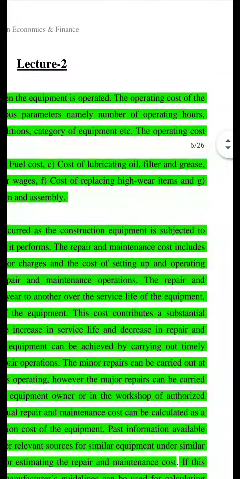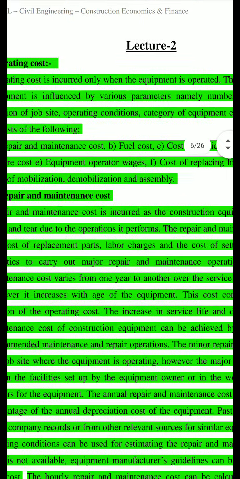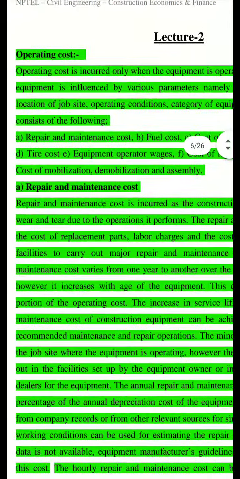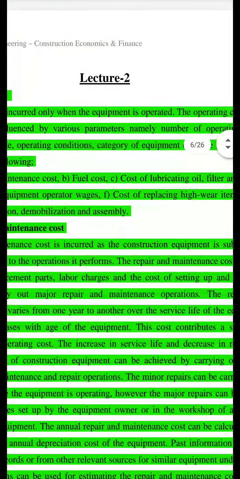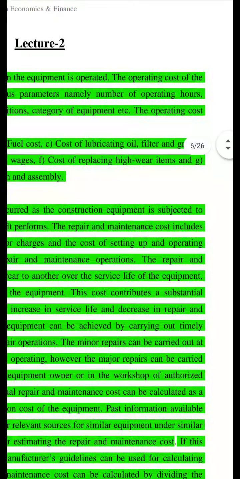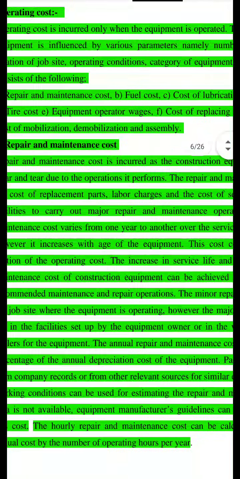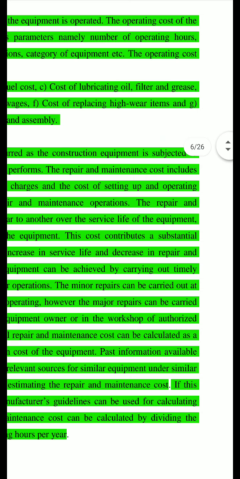repair and maintenance cost. They include cost of replacement parts, labor charges you have to pay for the mechanic and all those people, and the cost of setting up and operating facilities to carry out major repair and maintenance operations. Major repair and operations, you need some extra facilities to carry out. So what is the cost incurred in that also you have to consider. The repair and maintenance cost varies from one year to another over the service life of the equipment. So it depends upon the service life of the equipment.